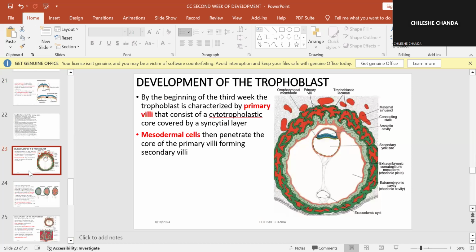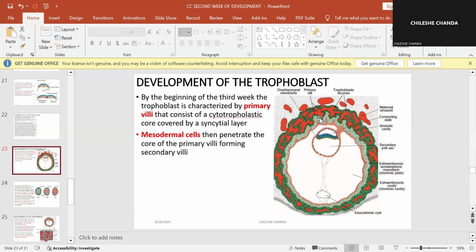So now, meanwhile, the development of the trophoblast. By the beginning of the 3rd week, the trophoblast is characterized by primary villi. We've already talked about the primary villi being a core of cytotrophoblastic cells surrounded by syncytial trophoblastic cells. Now, remember we have the extraembryonic mesoderm.